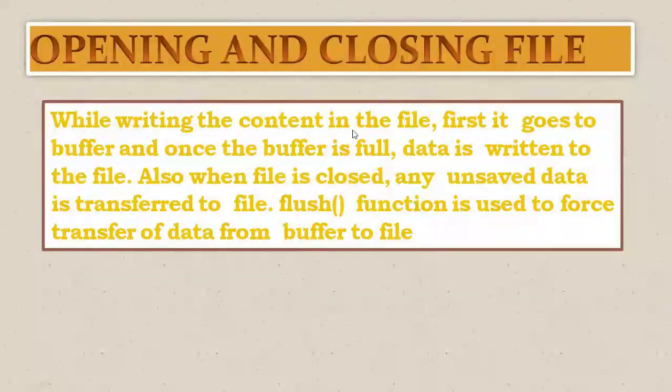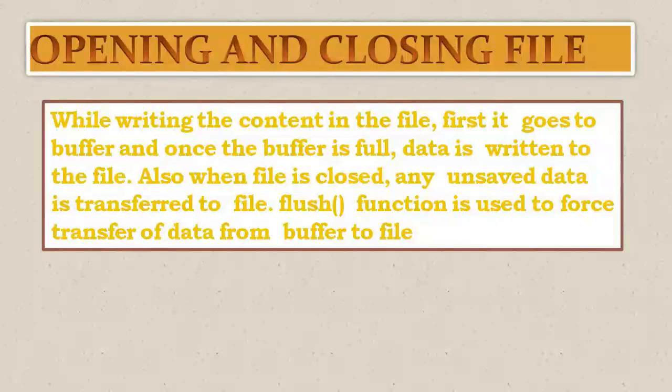While writing content in the file, first it goes to the buffer. Let the size of the buffer be 10 characters. Once the 10 characters have been completed by the user, data is written to the file. Then only the data is sent to the file.